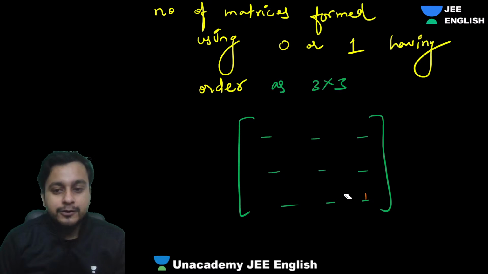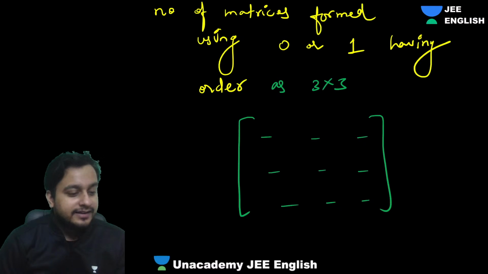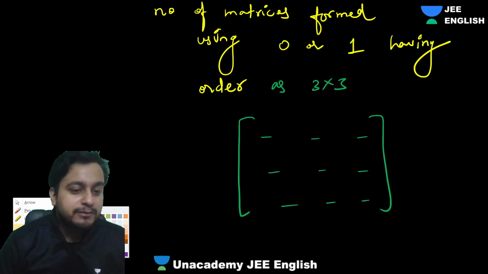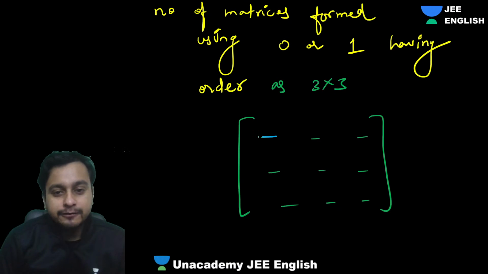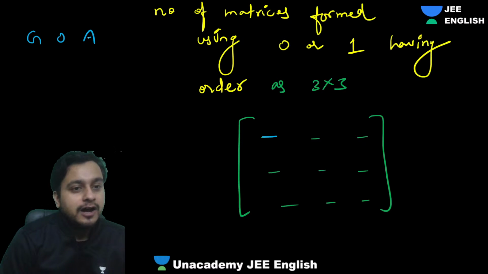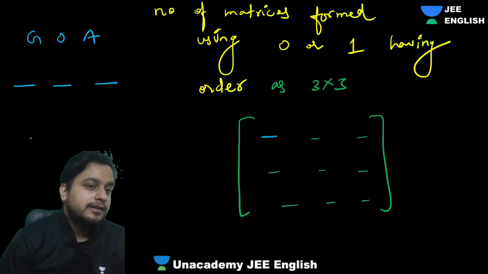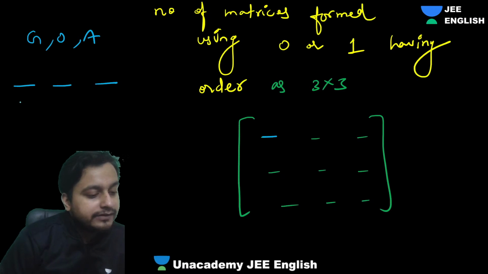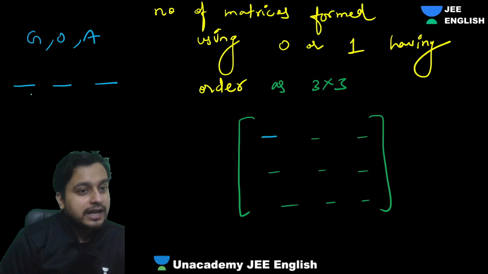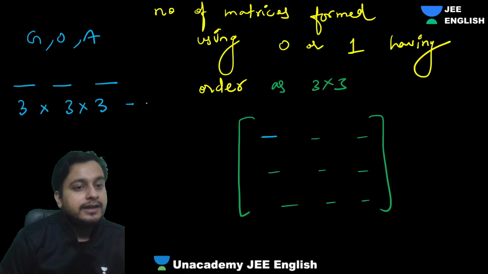See, guys, you have to use PNC. Yes, very good, Sumit. We have to use permutation combination, no? See, how many ways can you fill? If somebody says Goa, how many words can you form using the letters of the word Goa? 1 2 3, right? So here, how many ways can you fill it? Your repetition is allowed. 3. This can be filled in how many ways? 3. This can be filled in how many ways? 3. Can I say 3 cube?